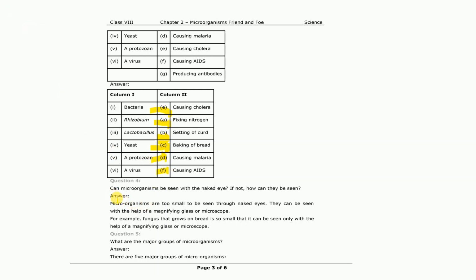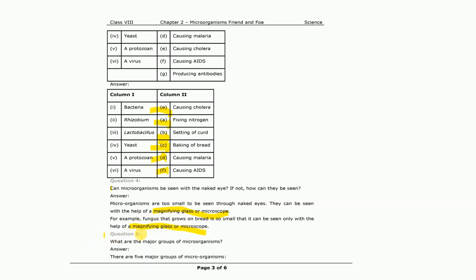Now the question number 4, can microorganisms be seen with the naked eye? No. If not, how can we see them? The microorganisms are too small to be seen through the naked eye, so we require a magnifying glass or a microscope to see them. For example, the fungus that grows on bread is so small that it can be seen only with the help of a magnifying glass or a microscope.